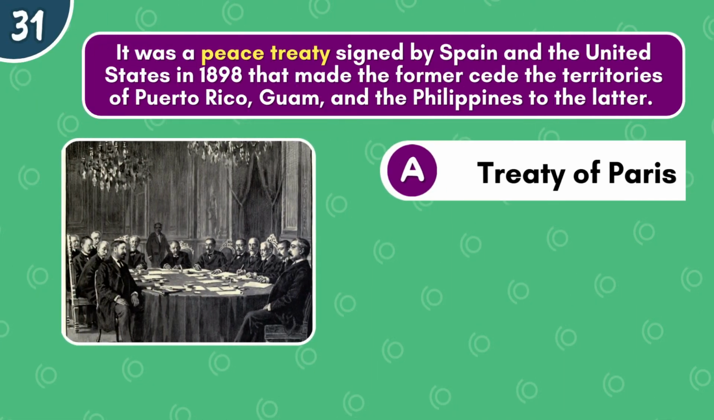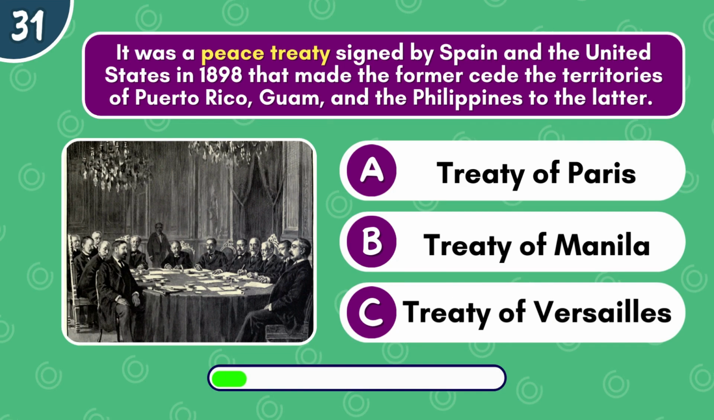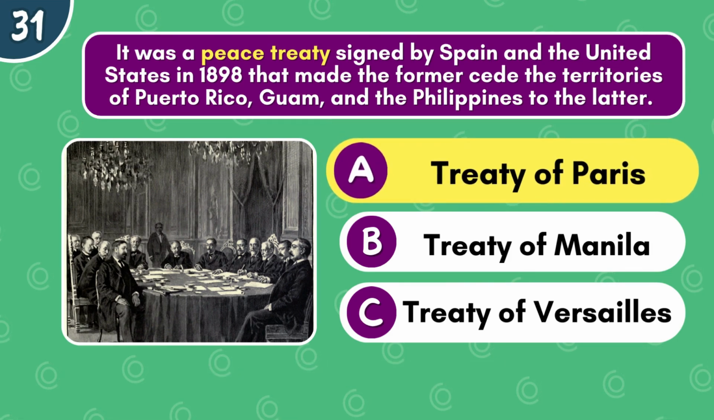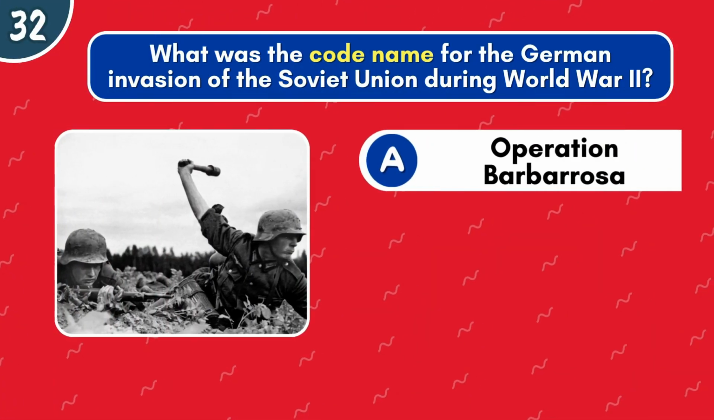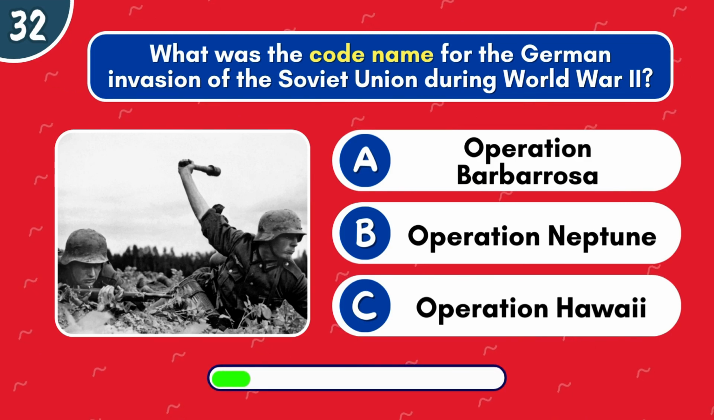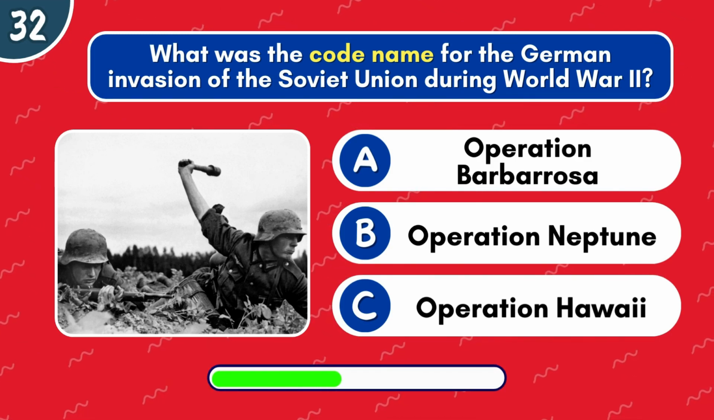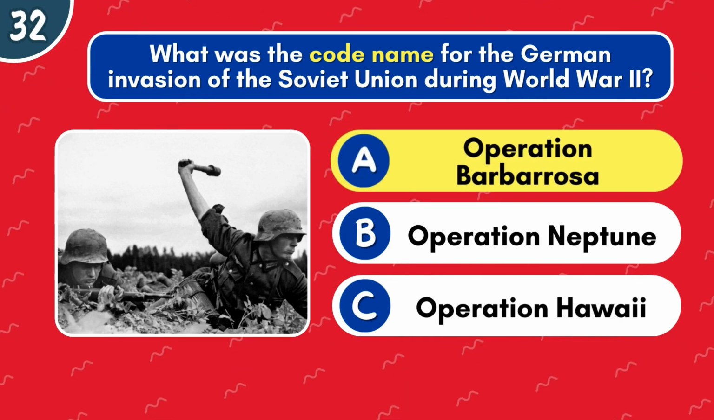It was a peace treaty signed by Spain and the United States in 1898 that made the former cede the territories of Puerto Rico, Guam, and the Philippines to the latter. It's the Treaty of Paris. What was the code name for the German invasion of the Soviet Union during World War II? Operation Barbarossa, Operation Neptune, or Operation Hawaii? It's Operation Barbarossa.